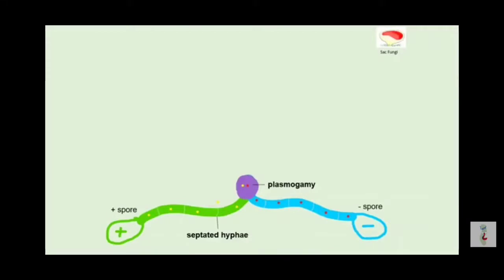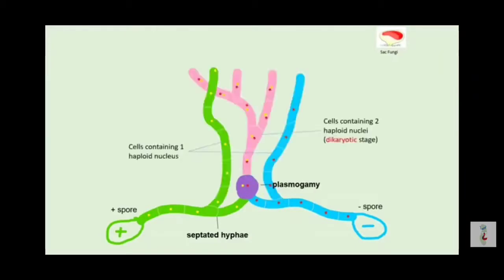As this dikaryotic cell divides and produces more cells, the 2 nuclei will remain separated until the hyphae is ready to produce sexual spores. The progeny of the dikaryotic cells are shown here in pink, and as you can see, they're going to produce a hyphae where all the cells will have 2 haploid nuclei, whereas the branches from the original hyphae that did not fuse still have only 1 haploid nuclei.